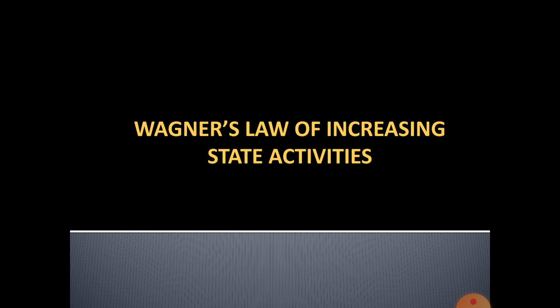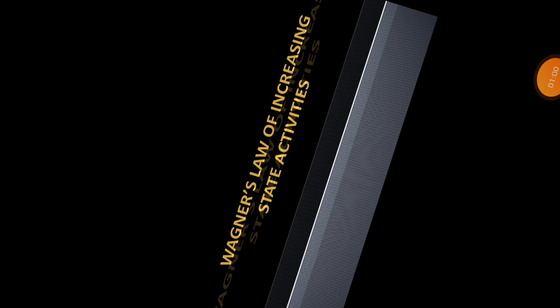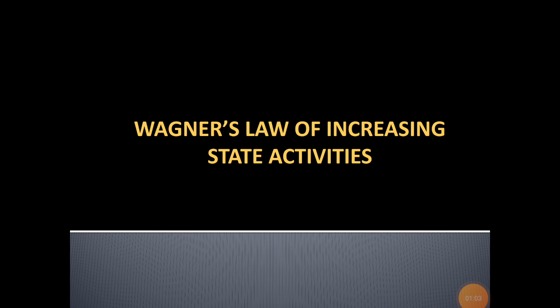Example: Wagner's law of public expenditure or Wagner's law of increasing state activities, Peacock-Wiseman hypothesis, Colin Clark hypothesis. These are all theories that explain how the state increases its activities, which leads to government expenditure increasing. So these are the theories of public expenditure. Now we are going to start with Wagner's law of increasing state activities, or Wagner's law of public expenditure.